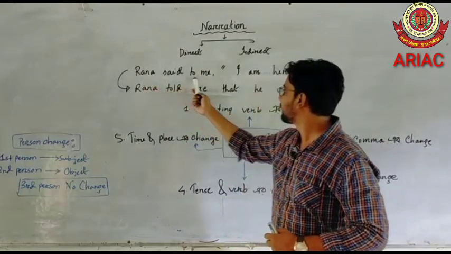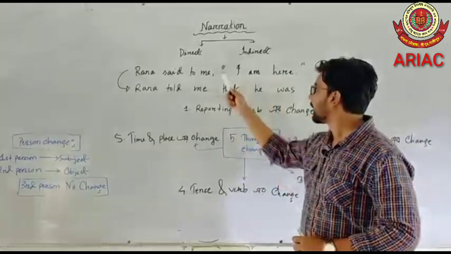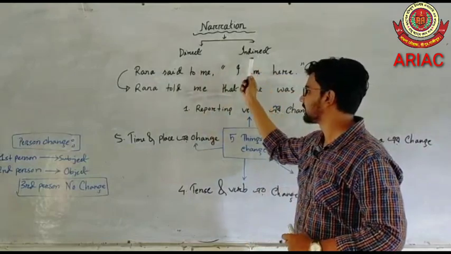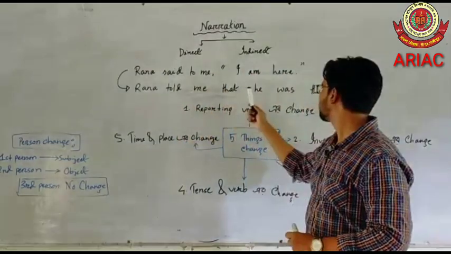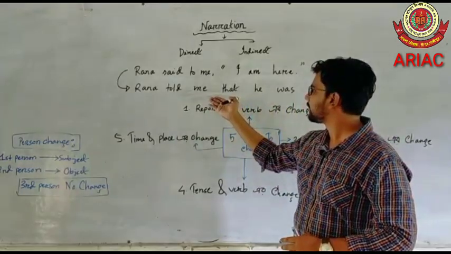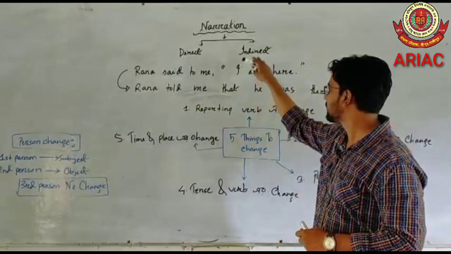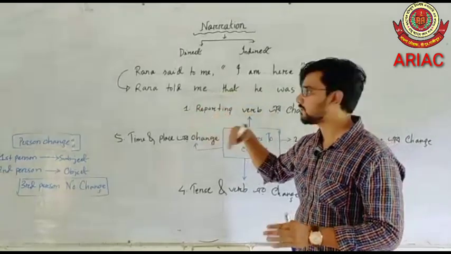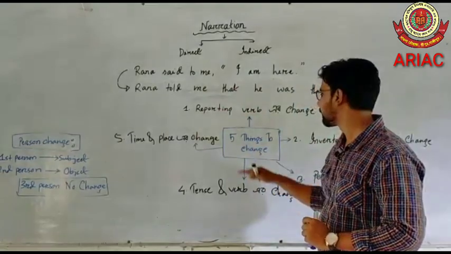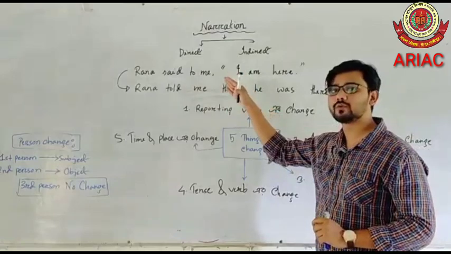This is an example of a direct speech. Rana said to me, "I am here." And when it is converted into indirect speech: Rana told me that he was here. You can see that there are a couple of changes in indirect speech. So while converting from direct to indirect, we have to keep in mind that we have to change at least 5 things.